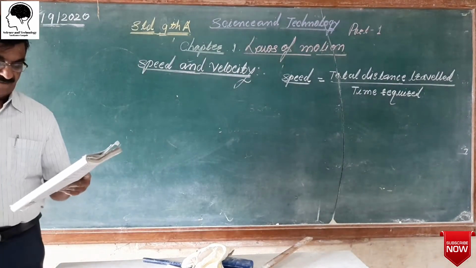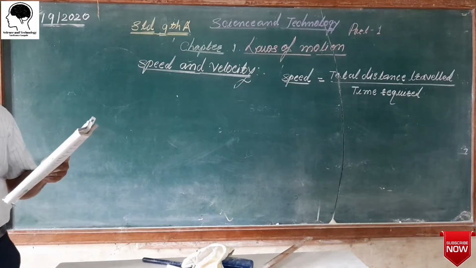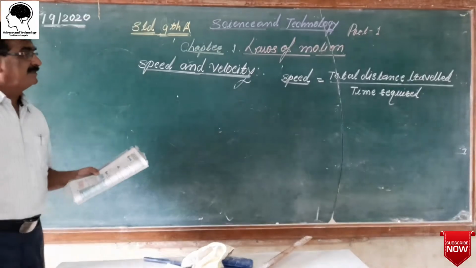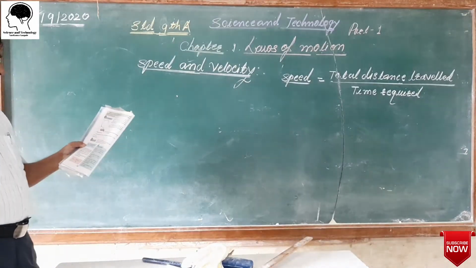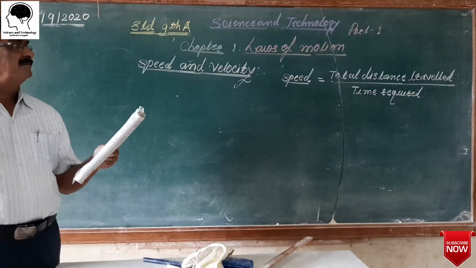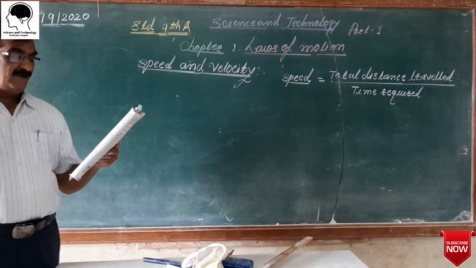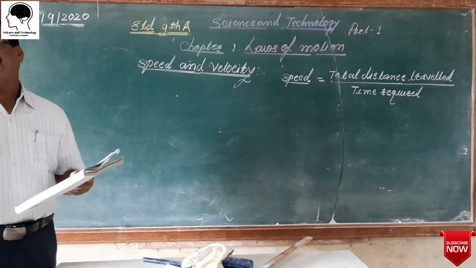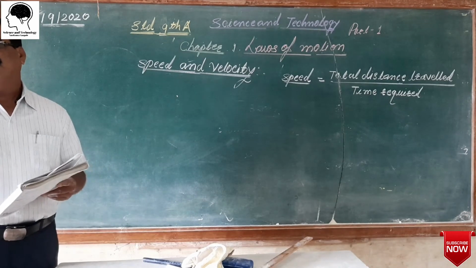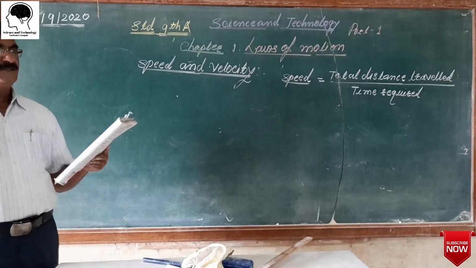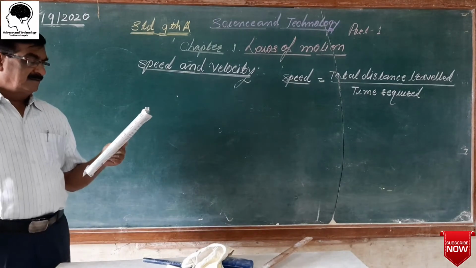So we see what is the difference between the speed and velocity. The distance traveled in a particular direction by an object in unit time is called velocity. Here direction is important. In the velocity, direction is important and it should be a particular direction.